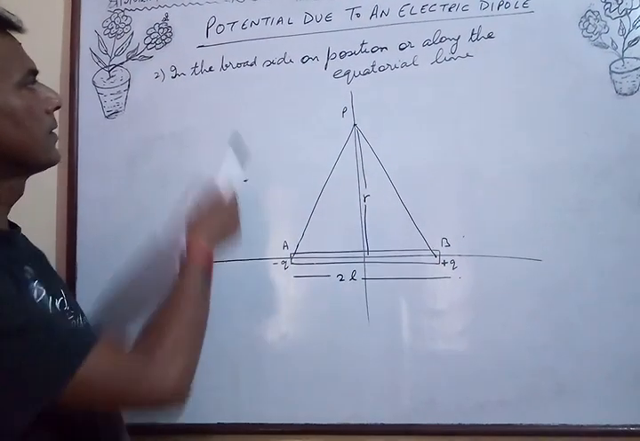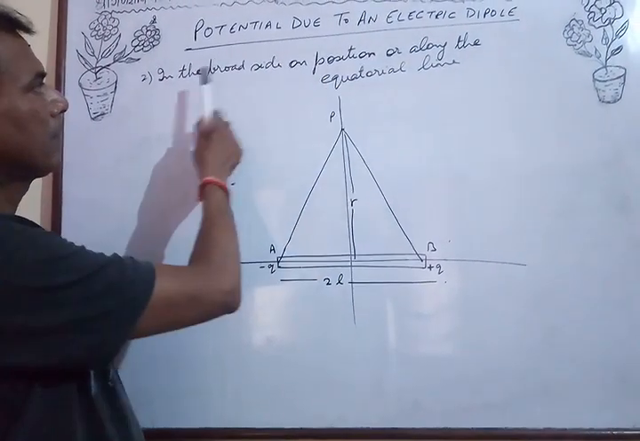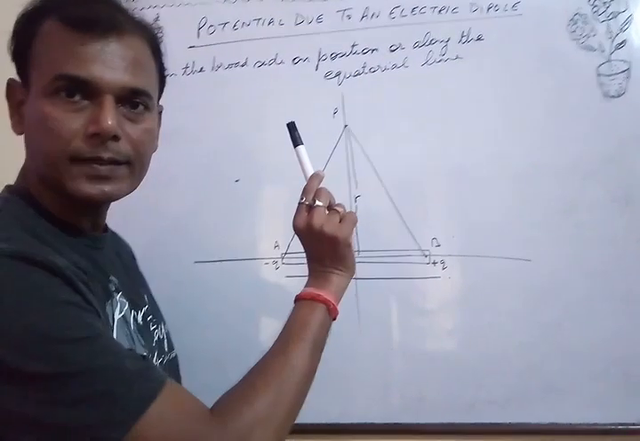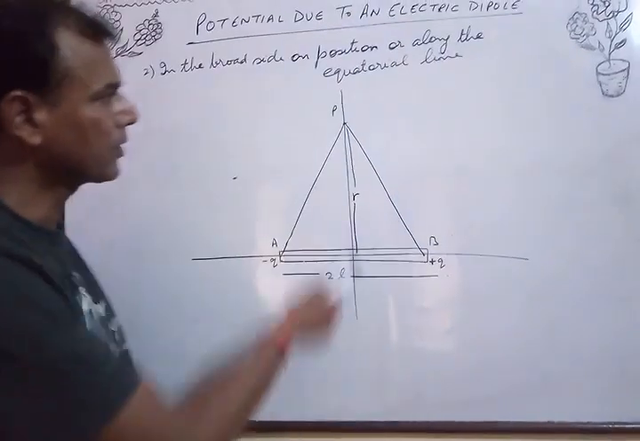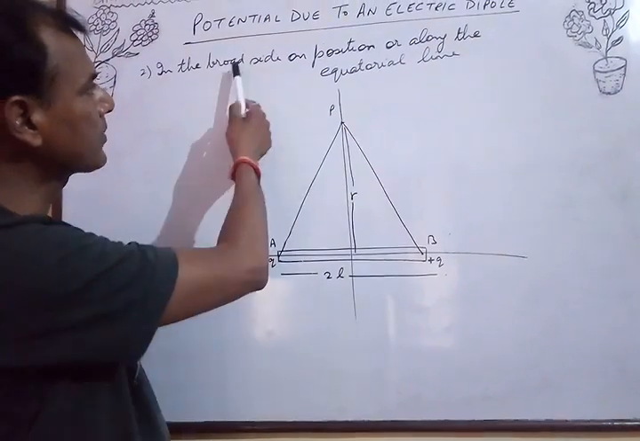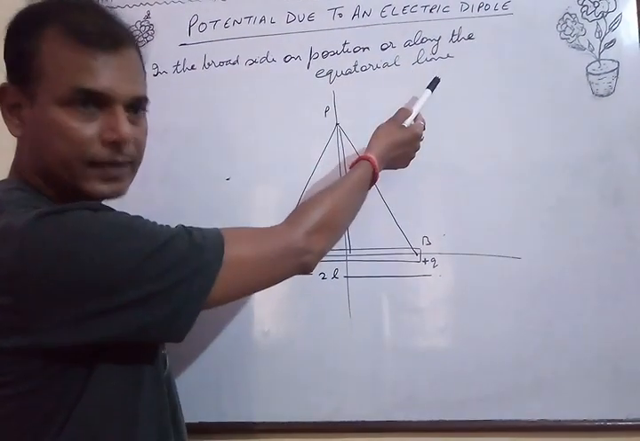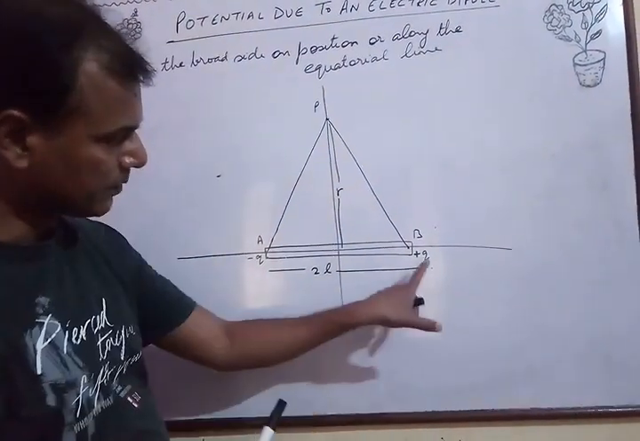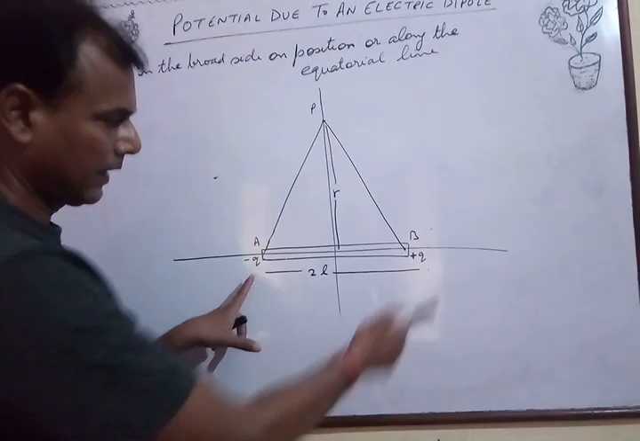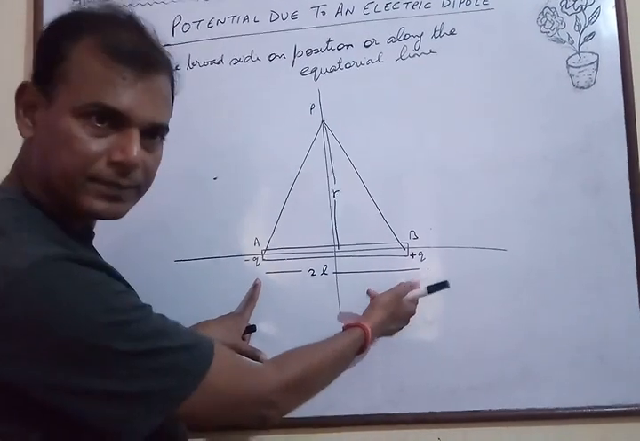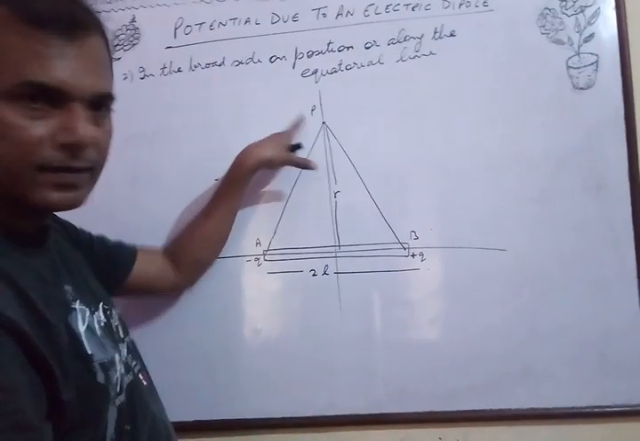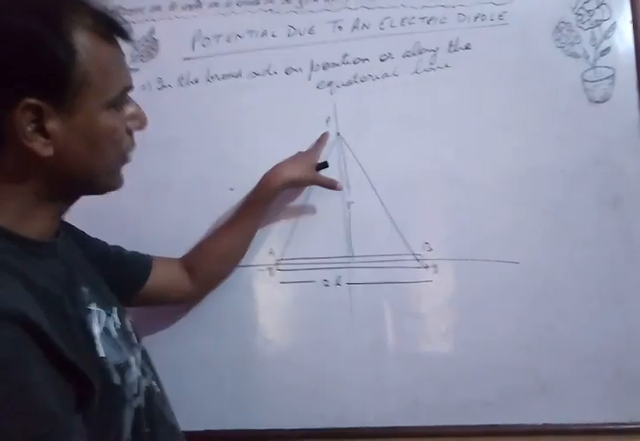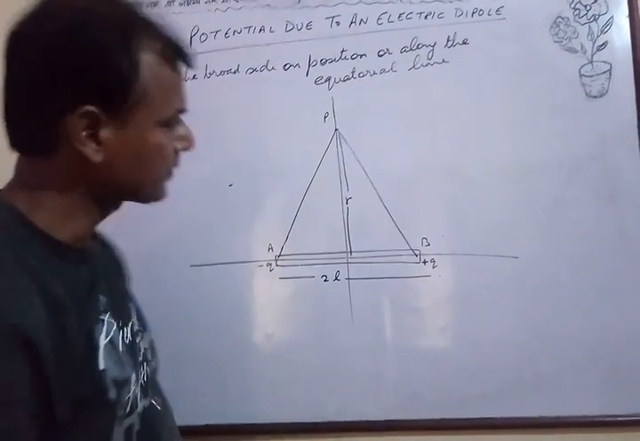The second part is potential due to a dipole in the broadside-on position, or along the equatorial line. That means any point on the perpendicular bisector, which is known as the broadside-on or equatorial line. Again, let AB be a dipole made up of charges +q and -q, and the distance between both the charges is 2l, and any point P which is at a distance r from it along the equatorial line. At this point we have to find the electric potential.